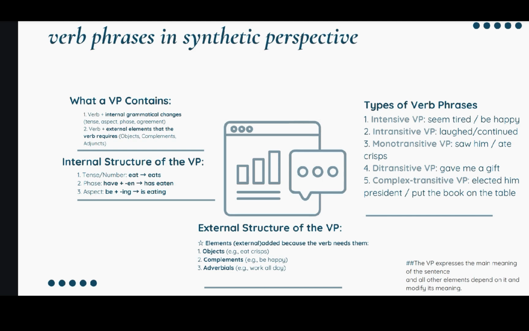And then the external structure of the verb phrase. There are elements, or we can say external additions, because the verb needs them to complete the sentence. So the sentence will be completely understandable if we put in this external structure of the verb phrase. For the first, like object, for example, eat crabs. So the crabs itself is the complement that actually completes the object of the verb eat. So eat crabs is a complete sentence that we know that people eat the crabs.